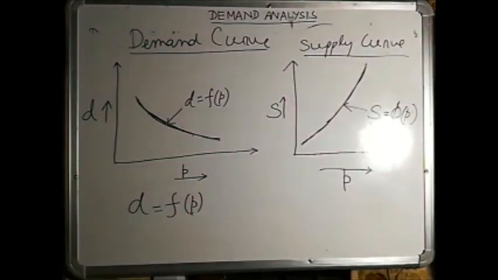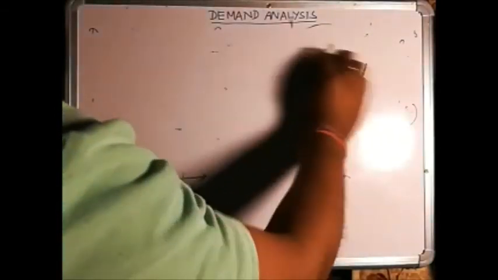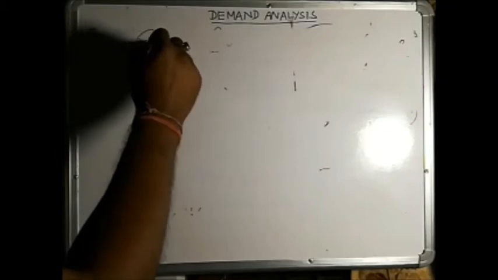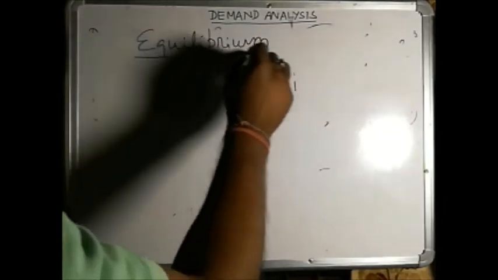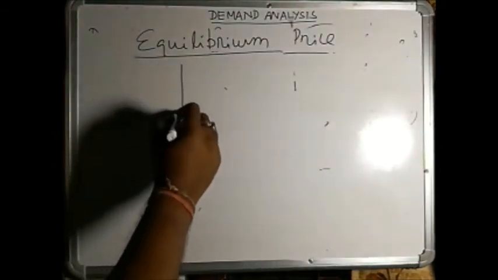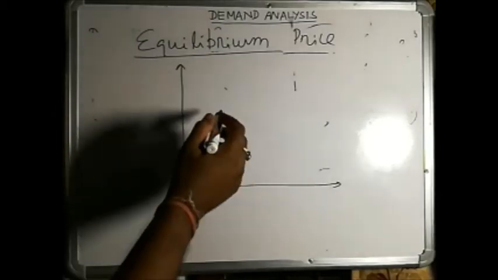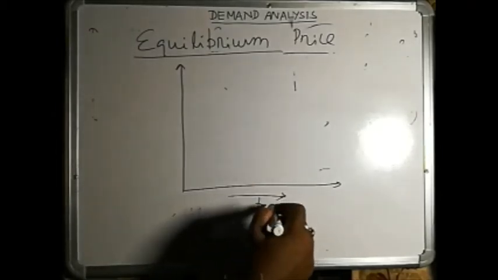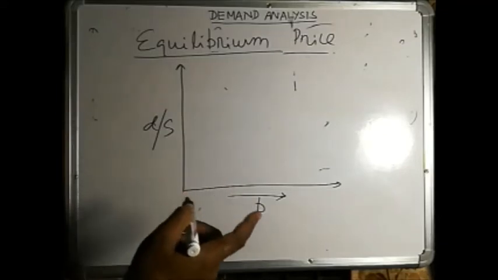Now we'll go for the equilibrium price. What is the equilibrium price? I have already provided the notes for all those things. Again, we'll take the graph paper and draw two curves on the same graph paper, taking price on the x-axis and demand and supply both on the y-axis for a particular commodity. It will be for a single commodity, not for different commodities.